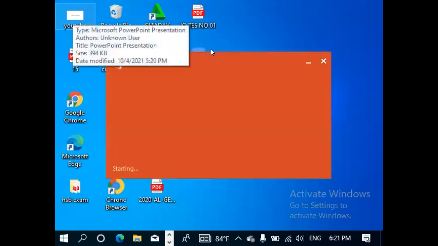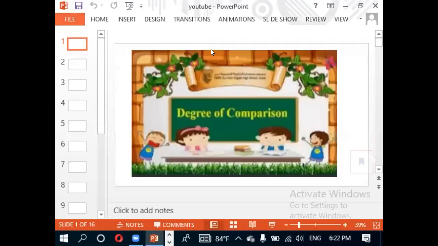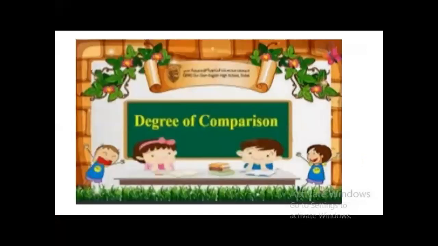Degree of comparison. By the end of this lesson, you will have a better idea about how to use positive, comparative, and superlative adjectives properly. Okay, let's see. Degree of comparison.